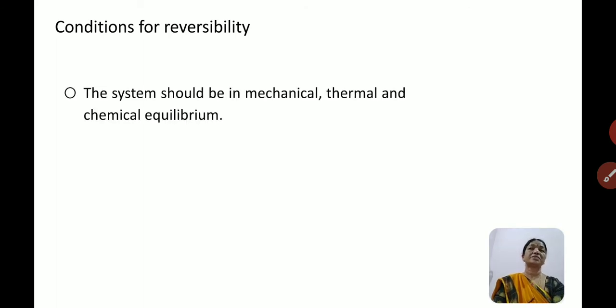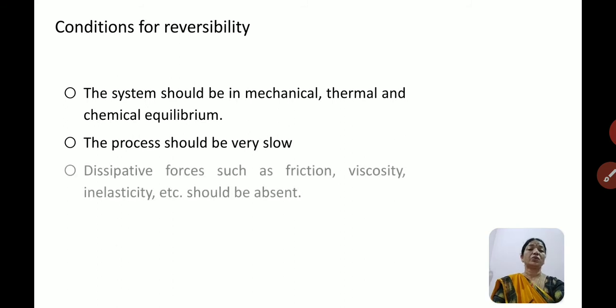And one more thing we need to remember is when the process happens very slowly such that it maintains equilibrium with the surroundings, then such a process is also called a quasi-static process. Means all the quasi-static processes are reversible in nature. The system should be in mechanical, thermal and chemical equilibrium with the surroundings. Then only we can call it a reversible process. So this is one of the conditions for reversibility. So the process should go very slow.